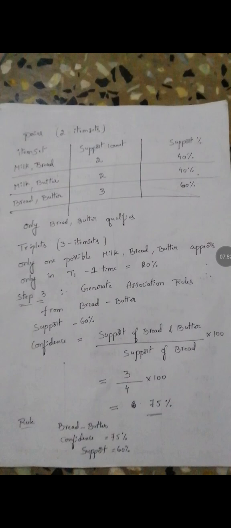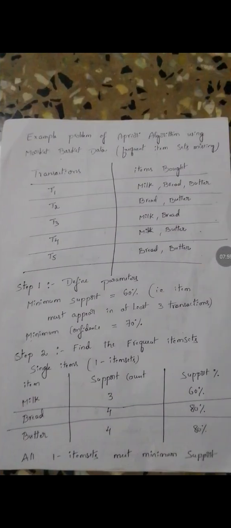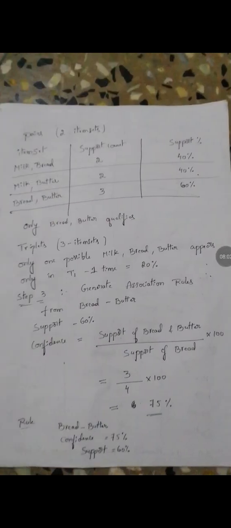In the pairs of double item sets, only one item set is qualified. As for the single item sets, all are qualified: milk, bread and butter. For the double item sets, that means pairs purchased, only one item set, one of the pairs, reaches 60 percent. The triple item set has no qualification, it is not reachable as per the support percentage. It is less than 60 percent.